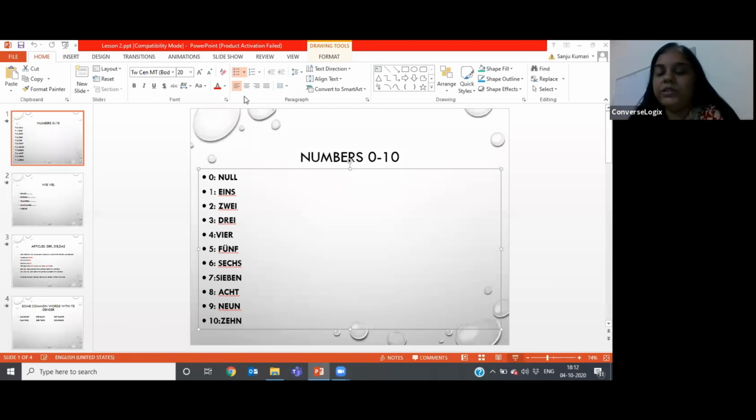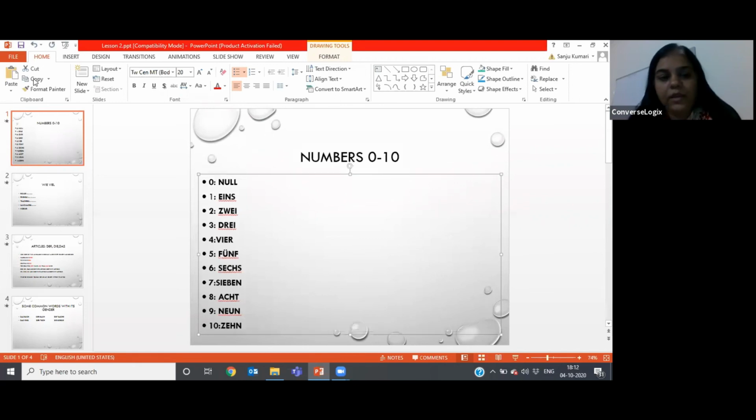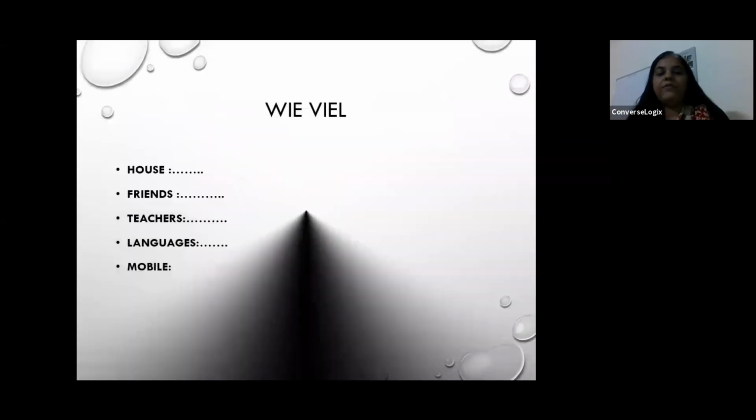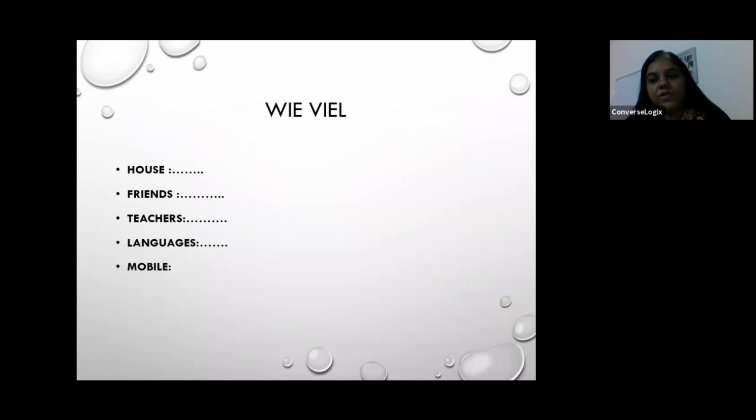So this is it for today. I just go through quickly. We have learned today German numbers in Deutsch: 0, 1, 2, 3, 4, 5, 6, 7, 8, 9, 10. With the practice of the last video, please read them and then do a small exercise of how many houses you have, friends you have, teachers you have, languages you have, mobile number.